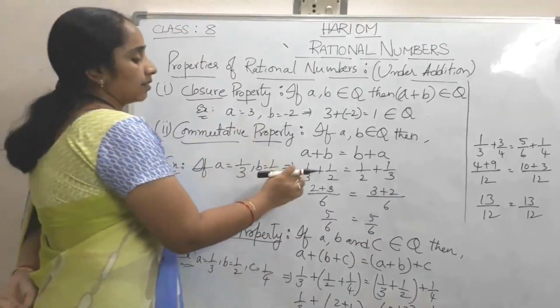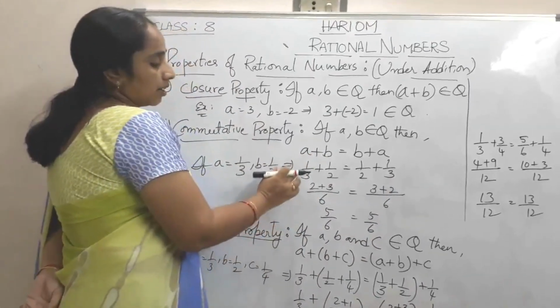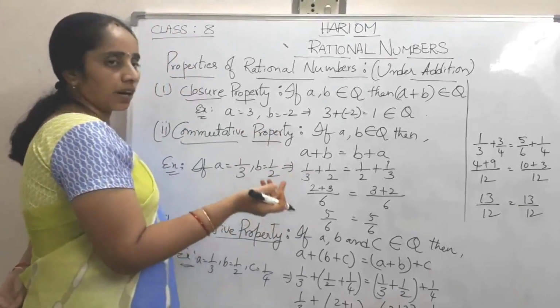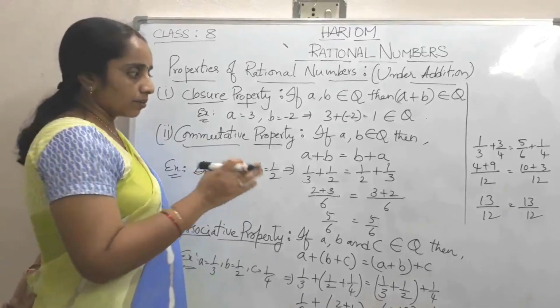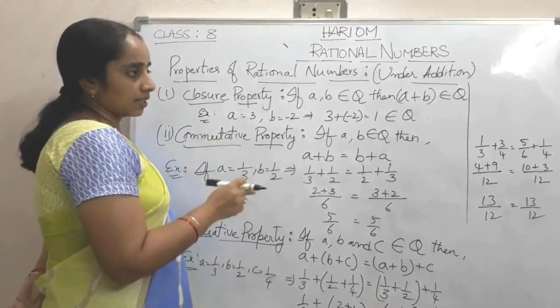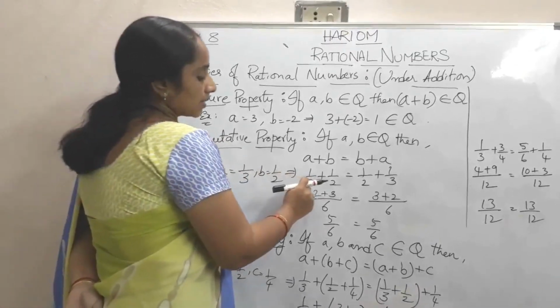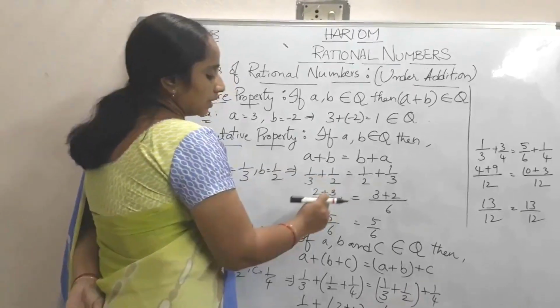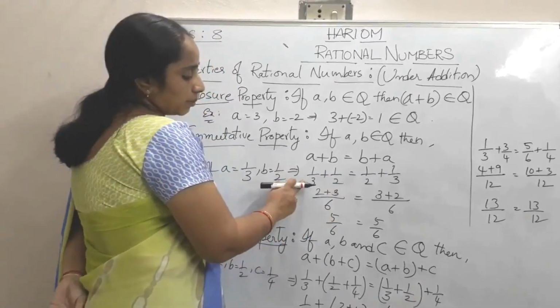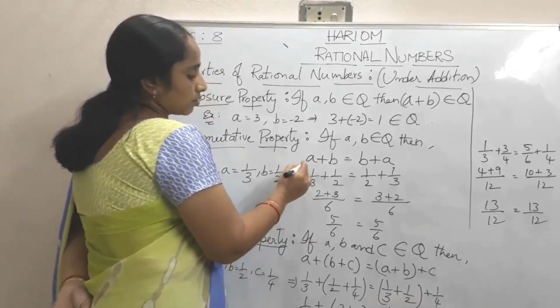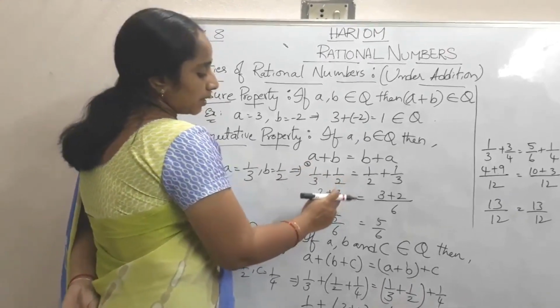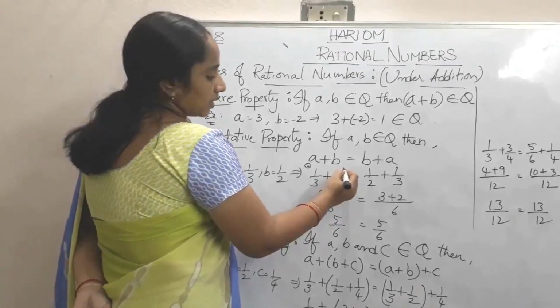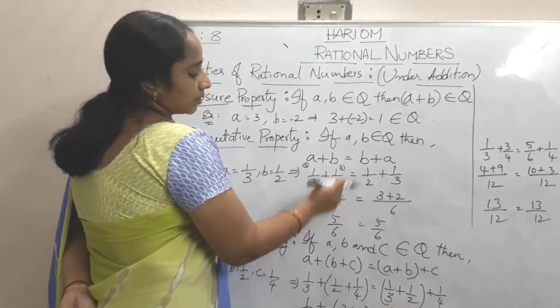Here, see this rational numbers addition. As you have already learnt in your previous class how to add fractions. In the same way, here also LCM of 3 and 2 is 6. In 3 table, 6 you may get 2 times. So that 2 into 1, 2. 2 table, 6 3 times. That it is 3 into 1, 3.